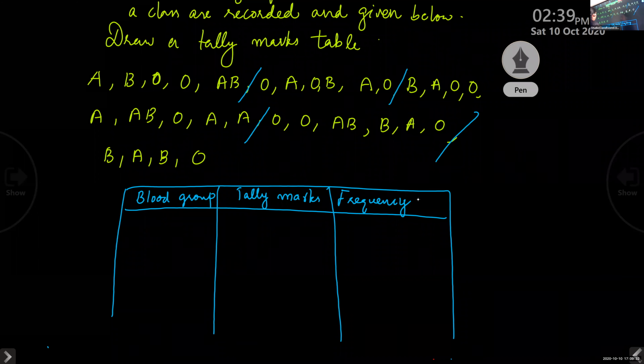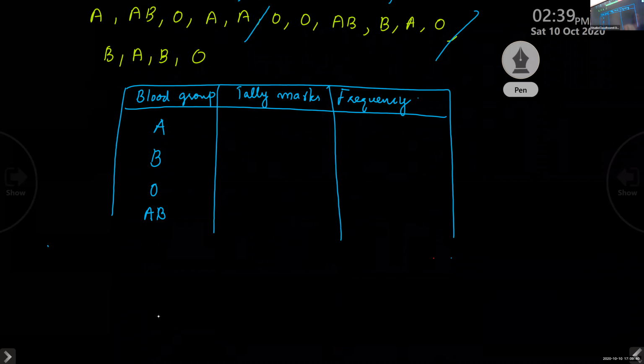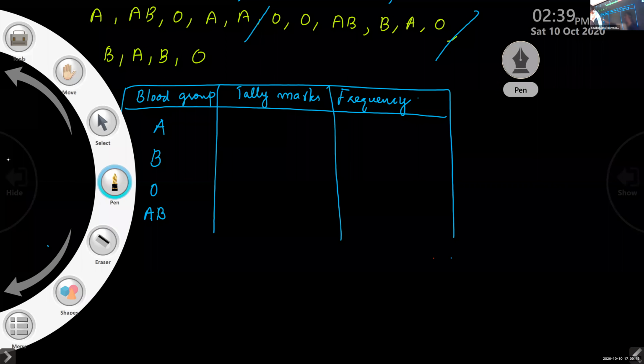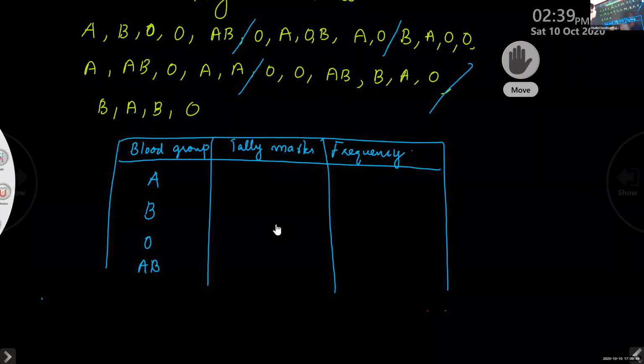And children, there are 4 groups: A, B, O, and AB. So you know how to put the tally marks. Okay. Look at your own question and do it. Don't look at the board.